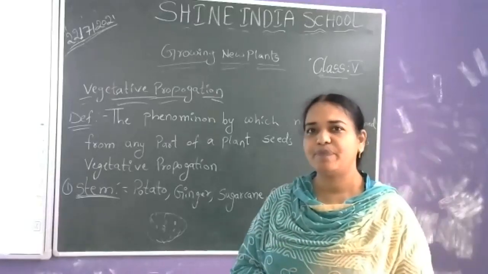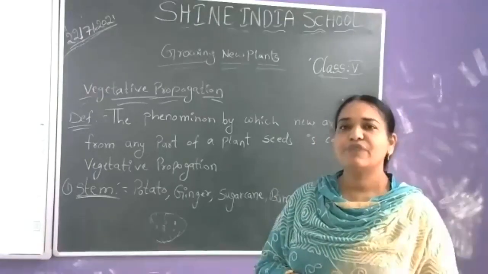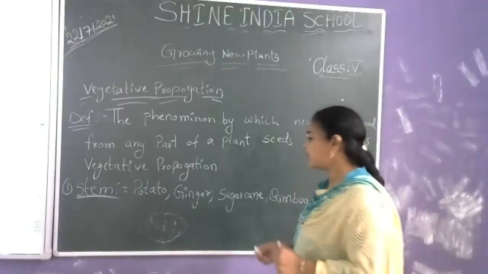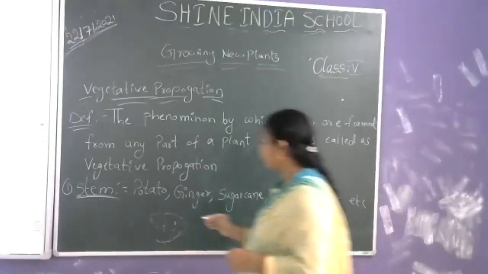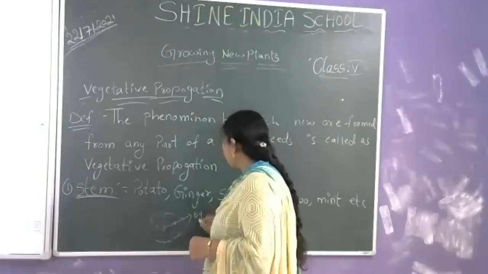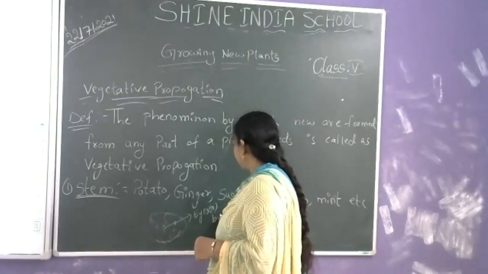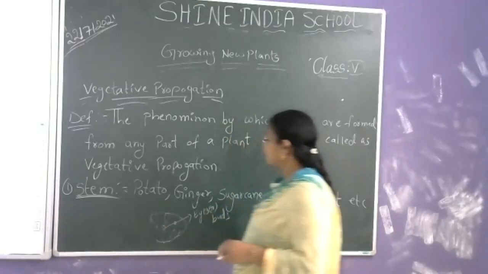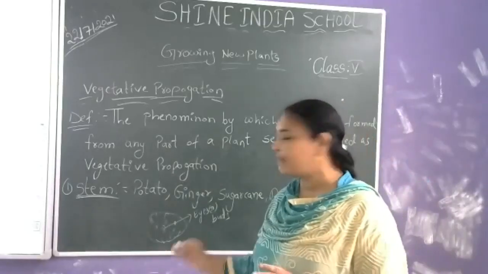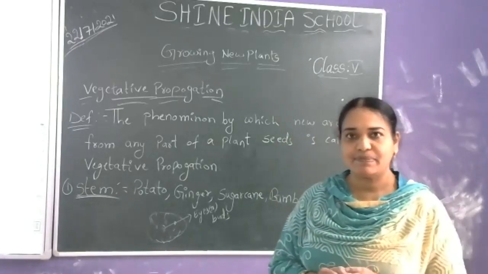Please observe at home: white color structures are coming out from the potato. So what are those? The white color structures arising from the potato are called eyes or buds. Eyes or buds.